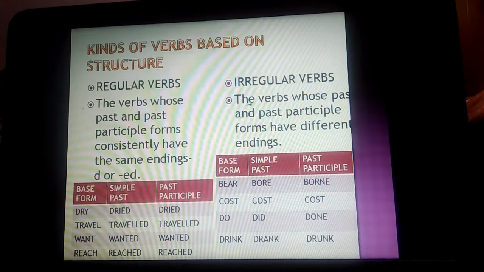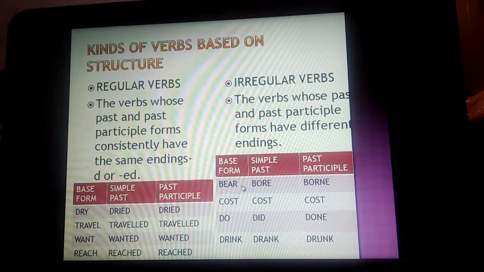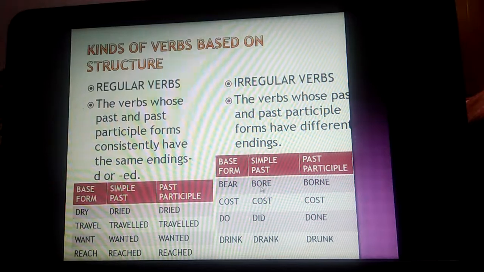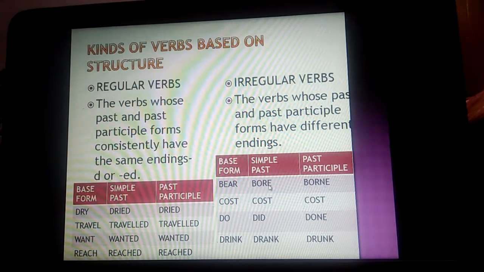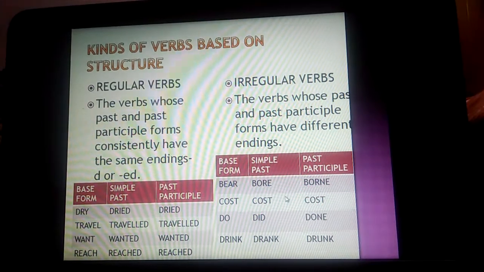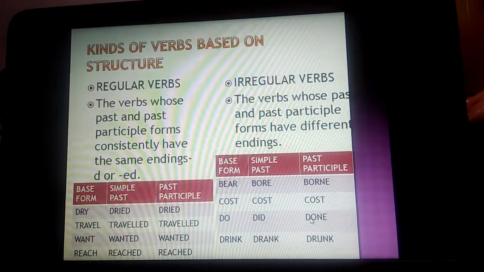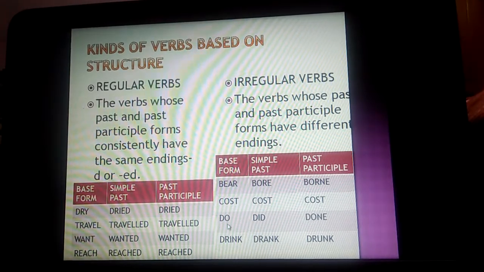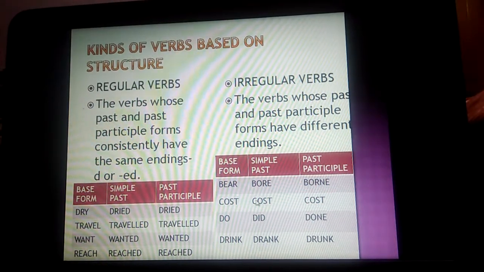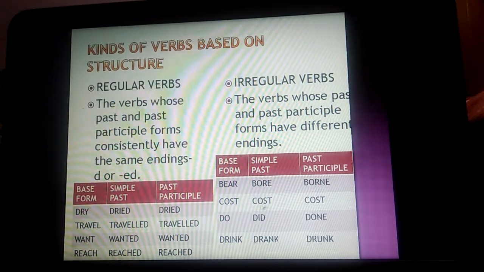Now irregular verbs are the verbs whose past and past participle forms have different endings. For example, bear, bore, born. They are not ending with ed or d. They are ending with something else. For example, cost, cost, cost. There is no change in the verb form. This is what irregular verbs are. Do, did, done is another example. Or one more example, go, went, gone, that you already know. Drink, drank, drunk. The list of these verbs is endless for both types, but I have written only four.